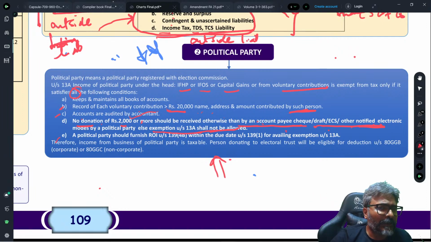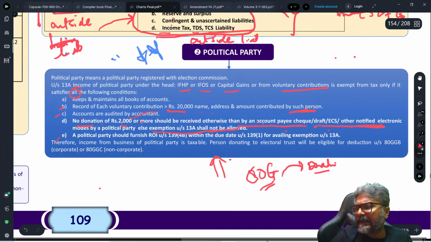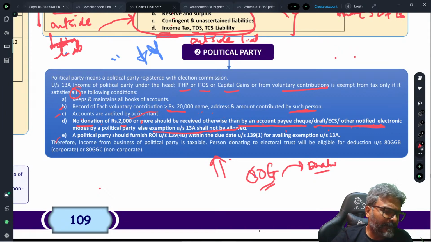Be careful. For ATG also, students, tell me, if I'm giving the donation in cash, whether I get ATG. In ATG, do I have this limit of 2,000? Quickly tell me, students. And this is about the ROI, students. And the answer is yes. If you see the ROI, students,